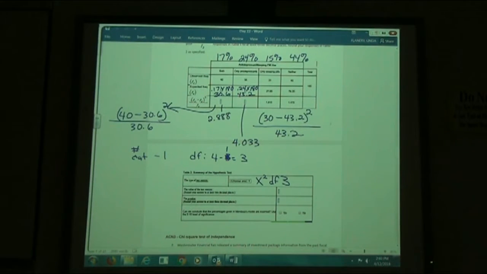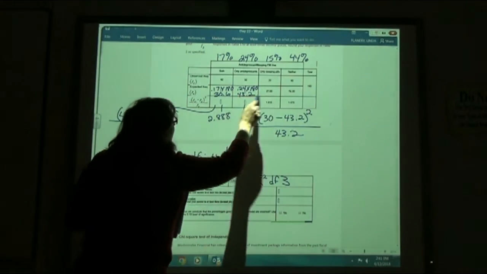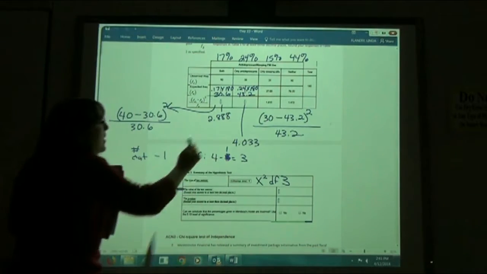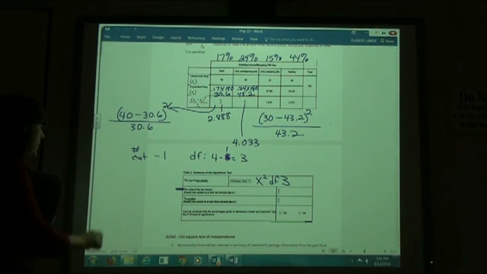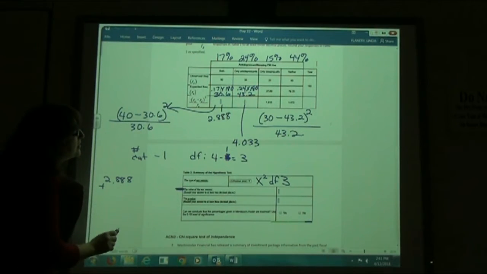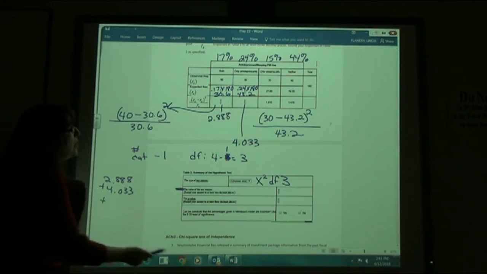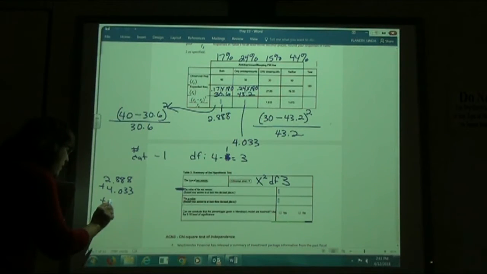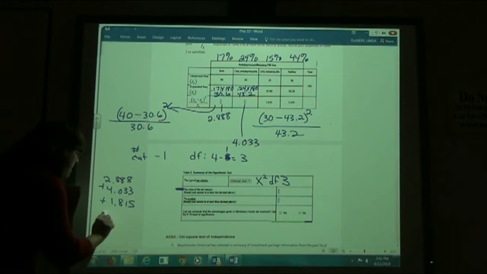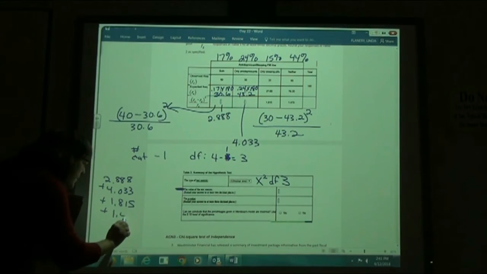Value of our test statistic. When we find the value of our test statistic, we're just going to add this whole row together. So we had 4 different values: 2.888 plus 4.033 plus 1.815 plus the last one, 1.473.